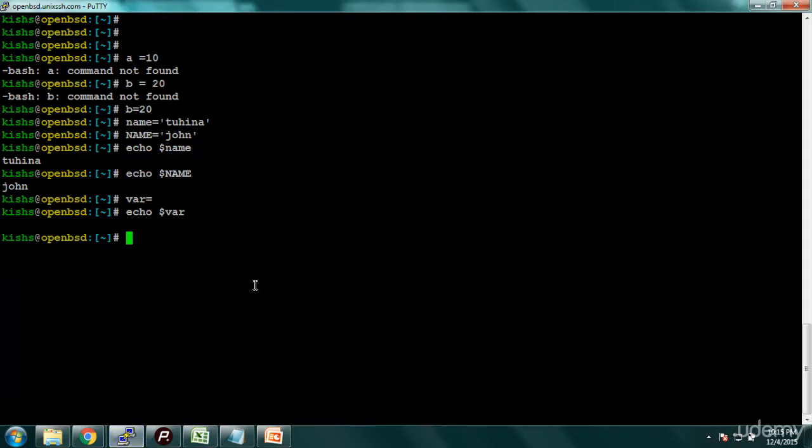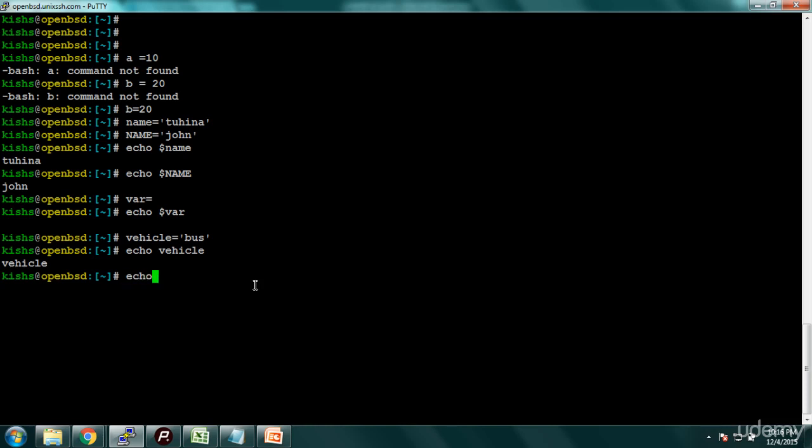I'll just show you this in PuTTY. If you have vehicle is equal to bus, and you echo like this, it will echo as it is.